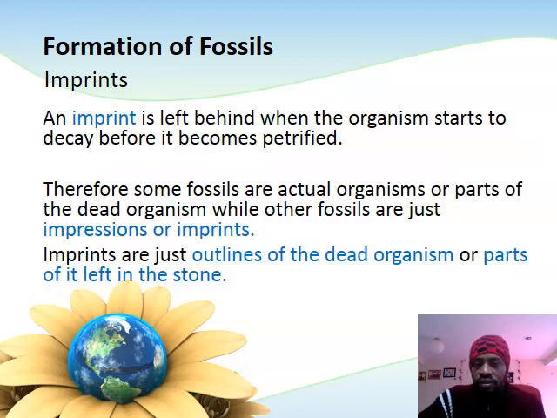In my definition of fossils, I always said two things in two parts: preserved remains and or impressions. So fossils could be the preserved remains. It means we'll rather find maybe the actual organism itself or parts of that actual organism, maybe because the other parts have decayed away. Otherwise, we could also find impressions, which are imprints that are left when an organism has already decayed before it could even become petrified.